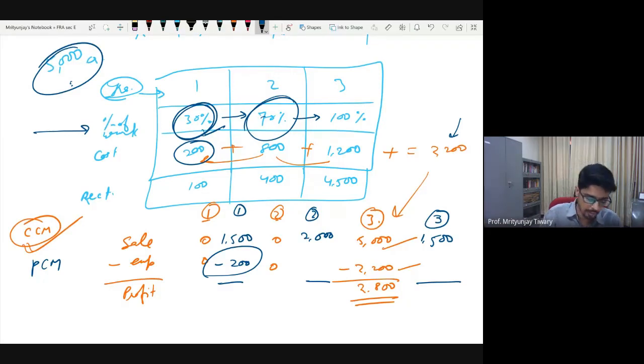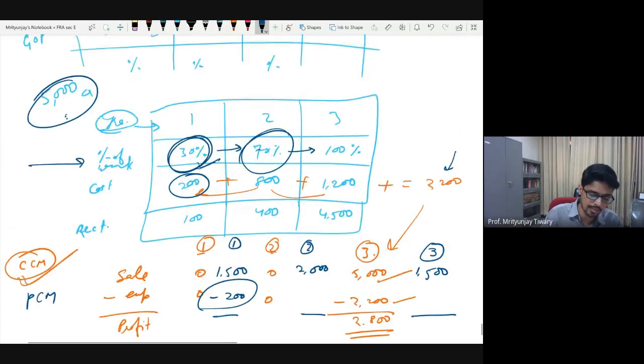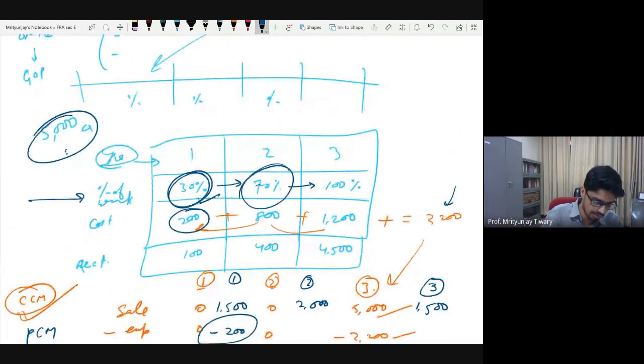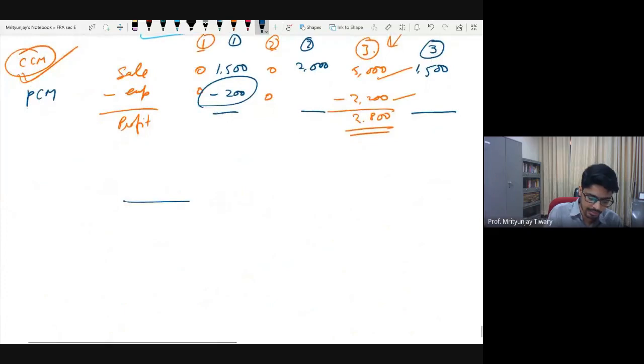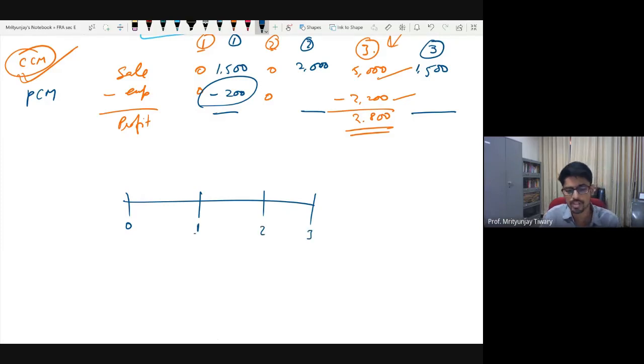Why? Because if you look at the timeline, you would understand the answer to this question. Let me plot the things on a timeline. Let's say this is where the work got started. This is the end of year 1, end of year 2, and end of year 3. When are you preparing the income statement and balance sheet for this year? It is at this point in time when the first year has ended. That is when you are informing all the stakeholders how much profit or loss you made, right?